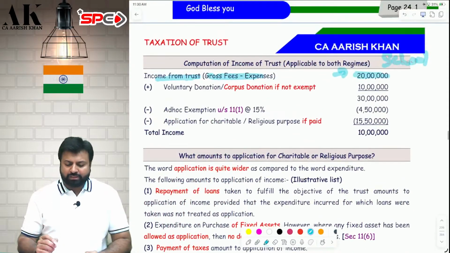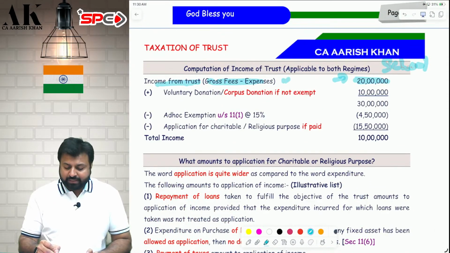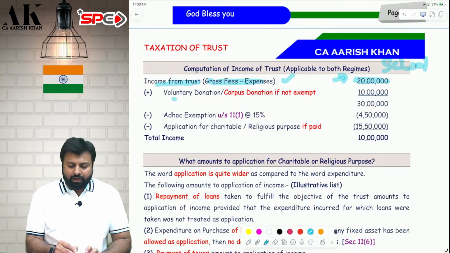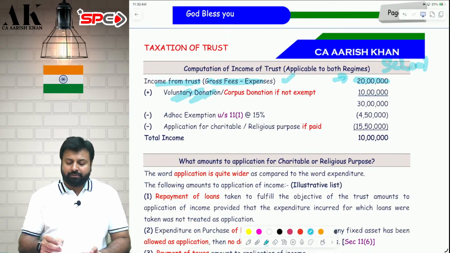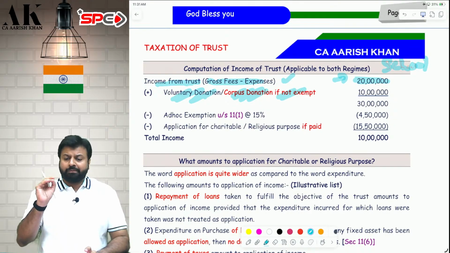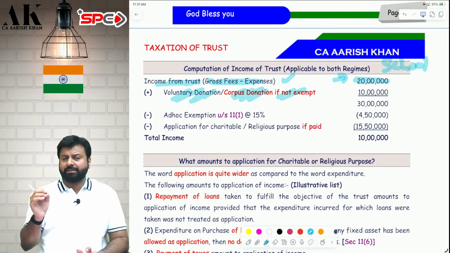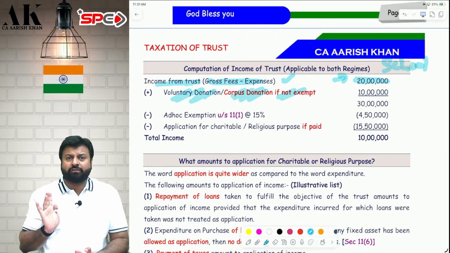Before that, I am coming back to the statement. So, the very first thing in the statement will be income from the trust. Second, voluntary donation is always taxable, add it to the income statement, and corpus donation is also taxable if not exempt. Corpus donation is not always taxable. Sometimes it is taxable, sometimes it is exempt. When it is exempt, we don't know as of now.